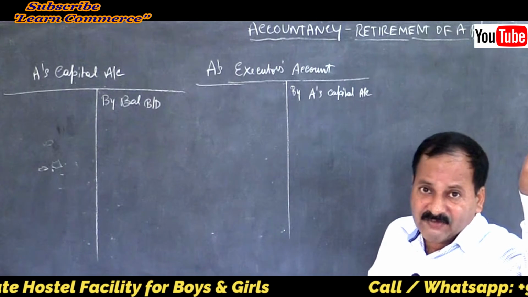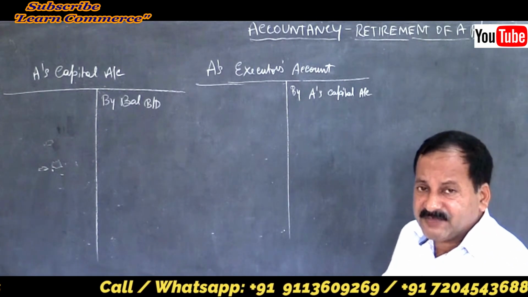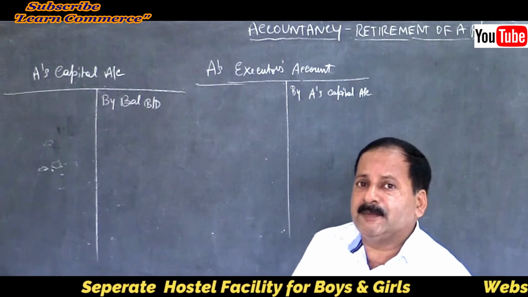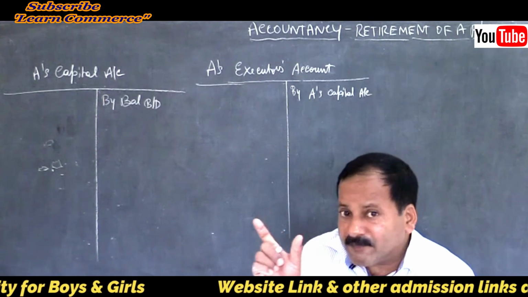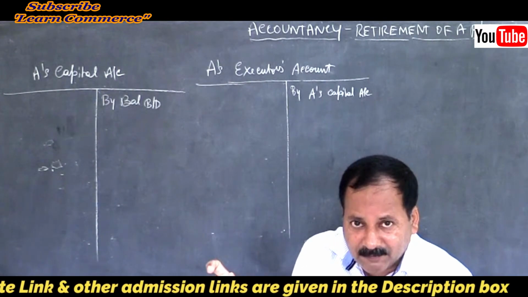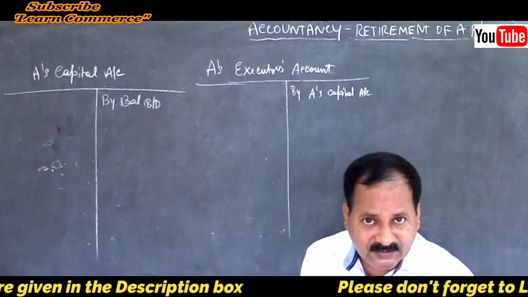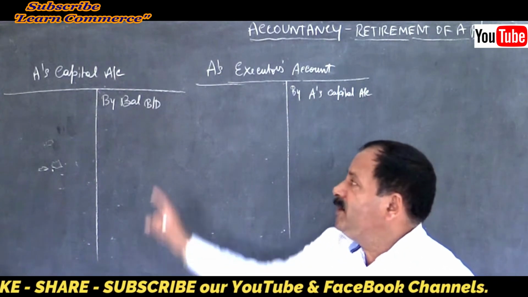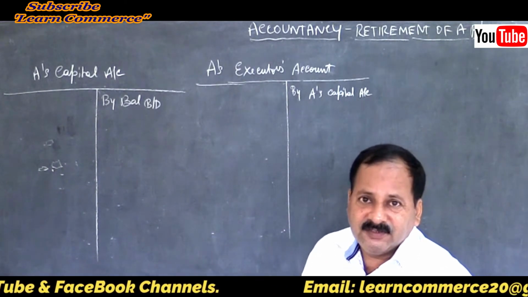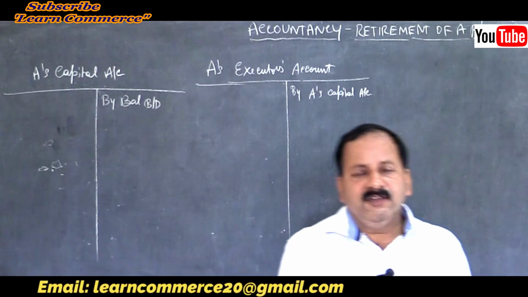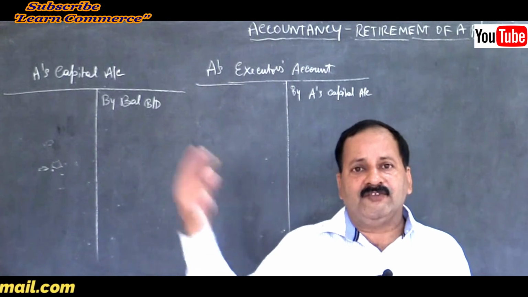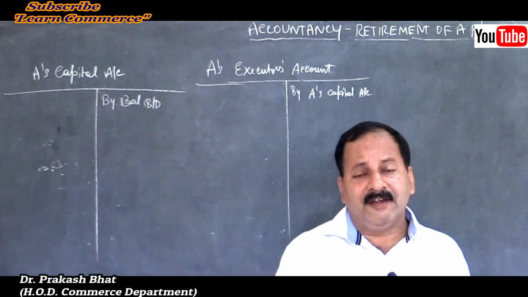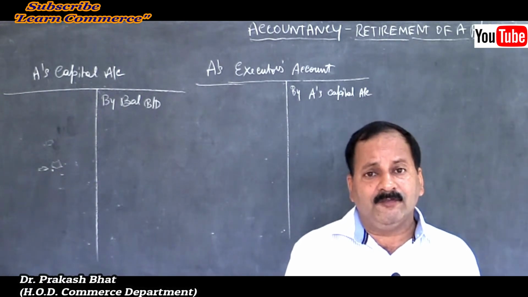from the date of the last balance sheet till the date of death. Suppose the year starts on 1st April 2020 and the person expired on 30th September 2020. So there is a gap of 6 months, from 1st April to 30th September. During that time, whatever is paid to the deceased partner should be deducted from his capital balance. Suppose we are supposed to get something from the college, and in the meantime we have already received this much of amount. Then what will the college do?